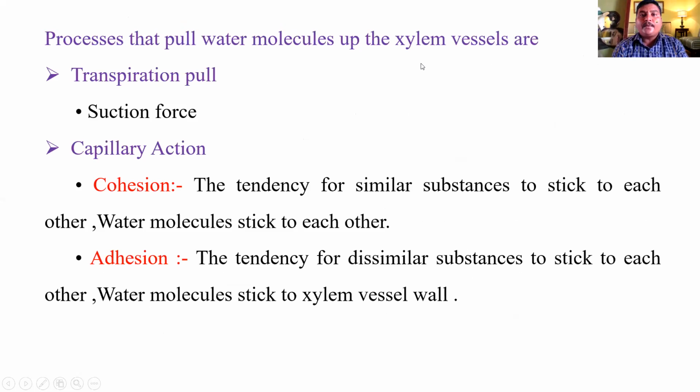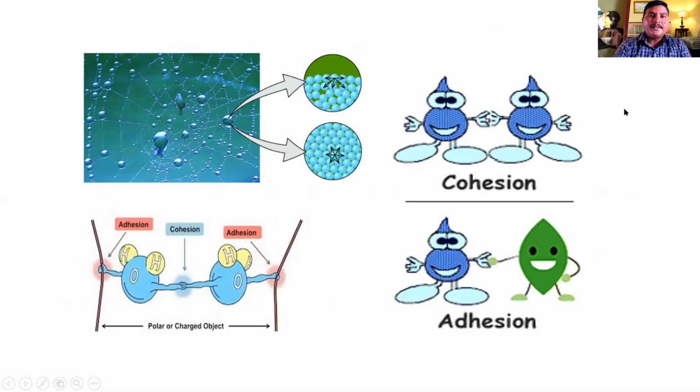The processes that pull water molecules in the xylem vessel are transpiration pull, suction force, and capillary action, which involve cohesion and adhesion. Cohesion means the tendency for similar substances to stick to each other: water molecules sticking to each other is cohesion in xylem. Adhesion means the tendency of dissimilar substances to stick to each other: water molecules sticking to the xylem vessel, two different molecules. This is the adhesive force. Transpiration pull and capillary action pull the water from the root to the upper part of the trees.